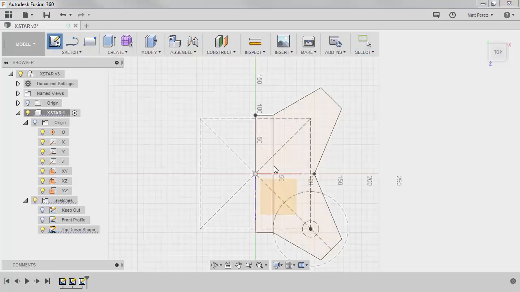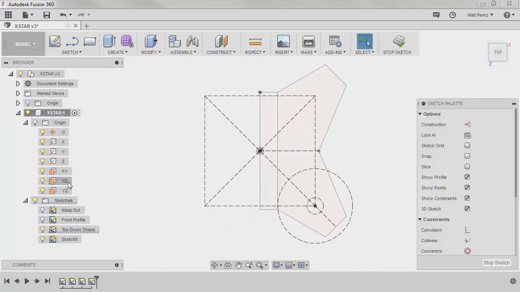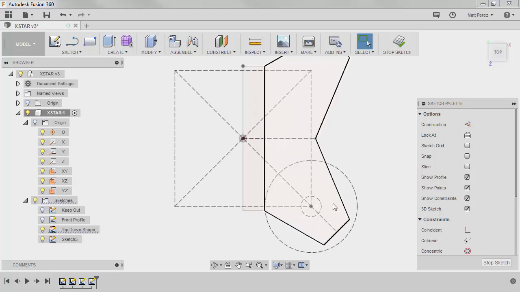So let's start a new sketch, again on the top plane. We're going to select XZ. Now what we want to do is start to create some of the offsets because obviously we're not going to make this just one big solid body. We're trying to keep the structure as minimal as possible to keep it light, but also keep it as strong as possible. I know that's a little bit tough to do, so we're going to take a look at how we can achieve this.